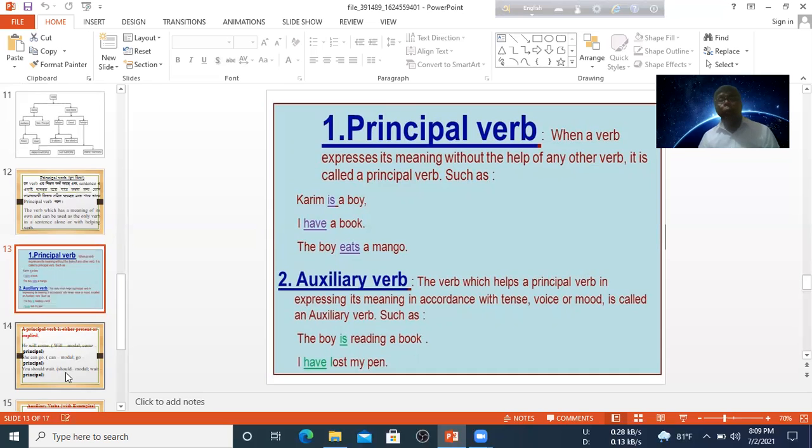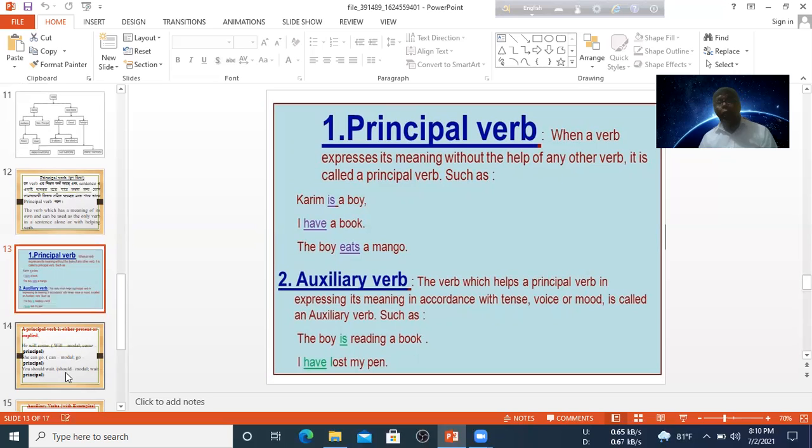I have a book. In this sentence, have is the only verb, so have is a principal verb. The boy eats a mango. In this sentence, the boy is third person singular number, so I have added s or es with the verb.